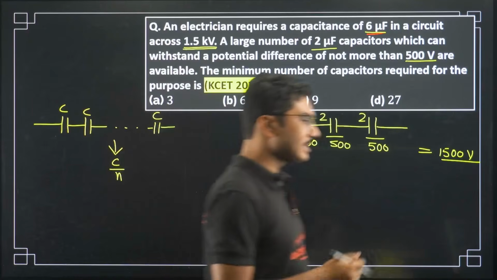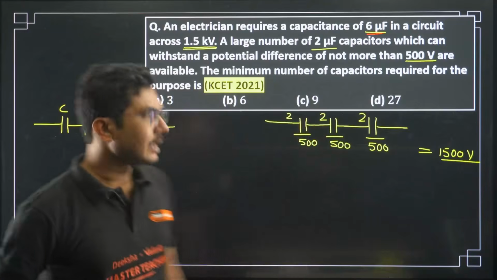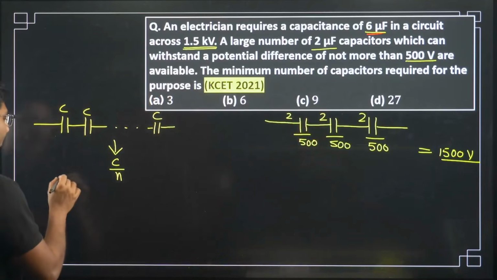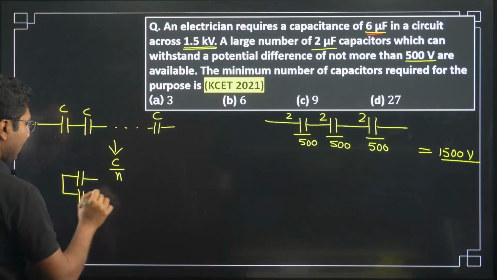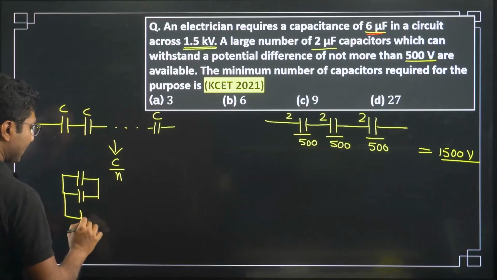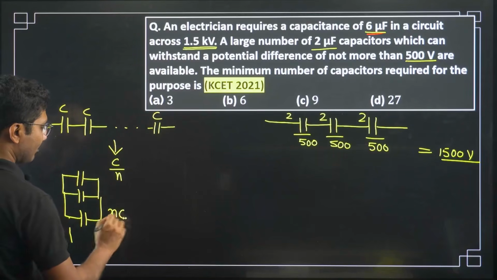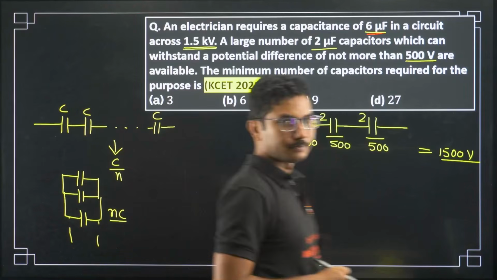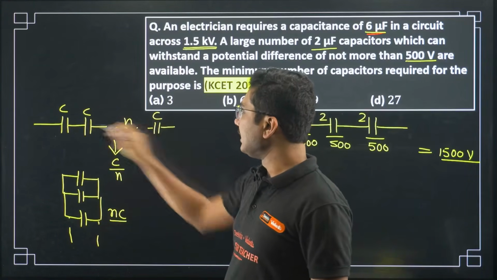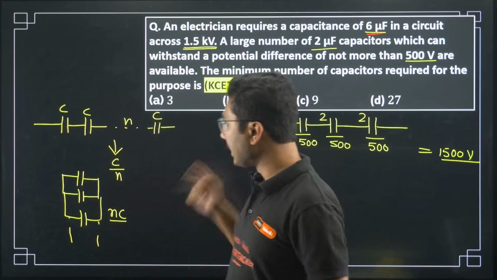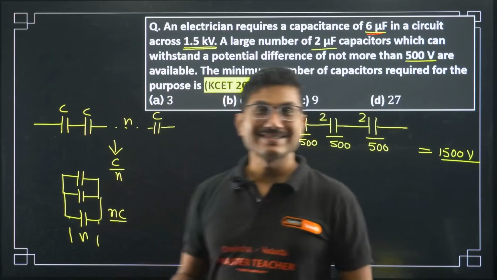The equivalent capacitance in this case will be C by N. Clear? Similarly, if you connect n number of capacitors in parallel, then the combination will have N into C as the total capacitance. If n capacitors are connected in series, total capacitance is C by N. If n capacitors are connected in parallel, total capacitance is N into C.